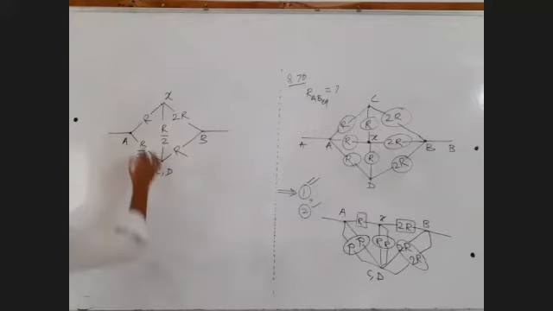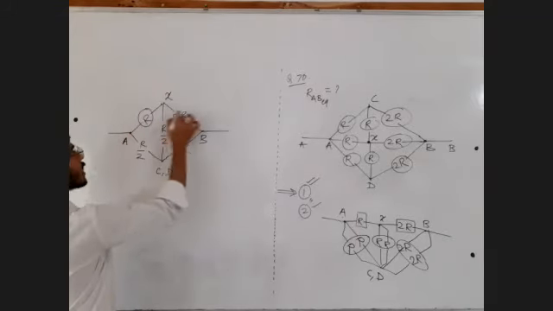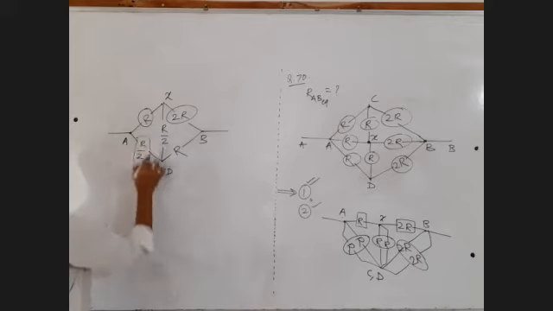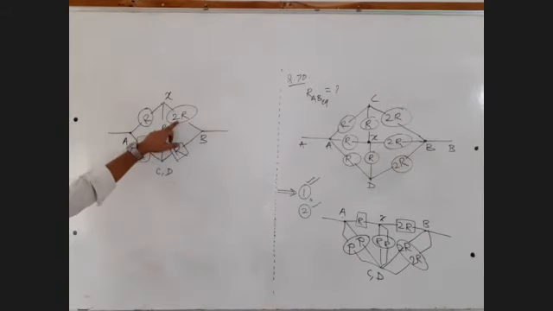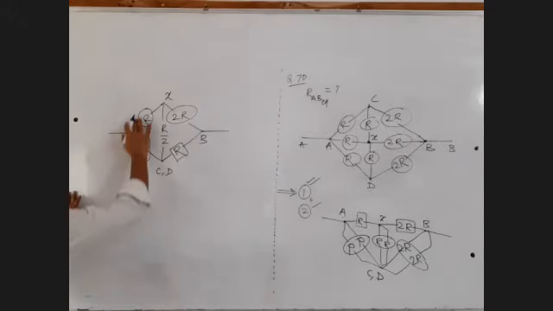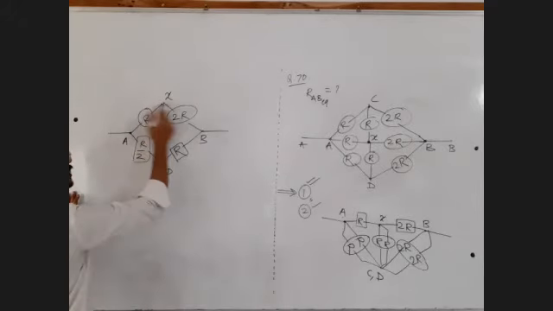Fine. This is a balanced bridge. R upon 2R is equal to 1/2, and R by 2 upon R is also equal to 1/2. So 1/2 equals 1/2, so this circuit is balanced.